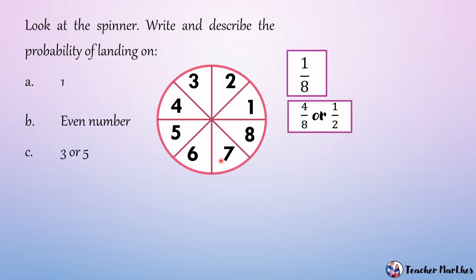Letter C, 3 or 5. So, 3 or 5, dalawa lang ang numbers. So, that is the favorable outcomes, 2. Possible outcomes is 8. So, in lowest term, we have 1/4. Letter D, 7. So, yung probability nito ay isa lang yung number 7 dito sa spinner. So, this is the favorable outcome, 1. Then, the possible outcome is 8. So, the probability of landing on 7 is 1 over 8.